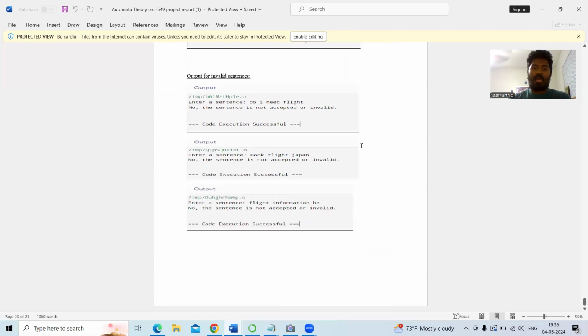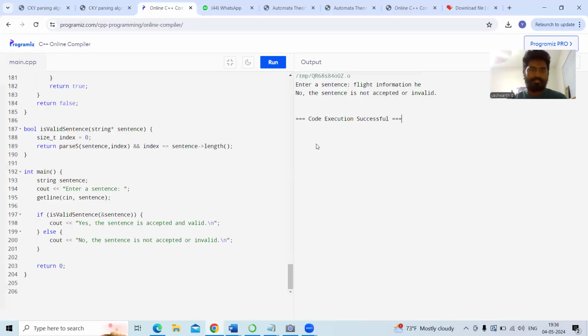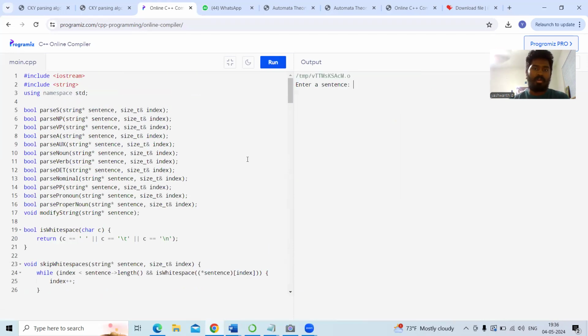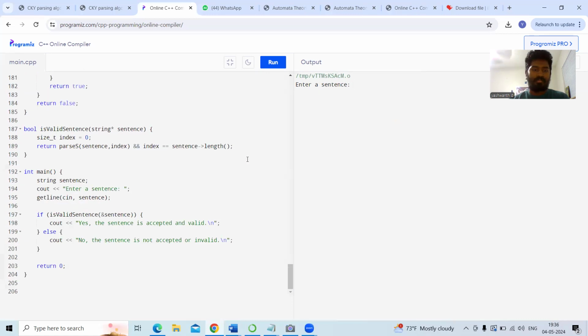Now I'm directing to the coding part, which I implemented in C++. I've used different compilers, so now I'm redirecting to that compiler. When I run the code, it asks to enter a sentence. We have to give valid sentences as input, and the output should say the sentence is valid or accepted. If this program and logic is implemented correctly, we'll get the proper output. Here the output says the sentence is accepted and valid.